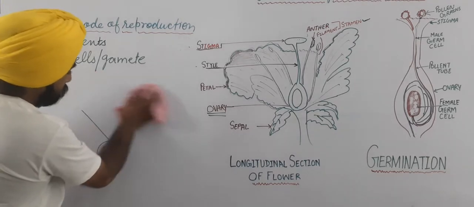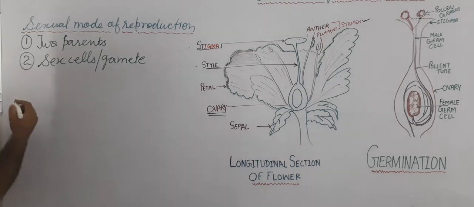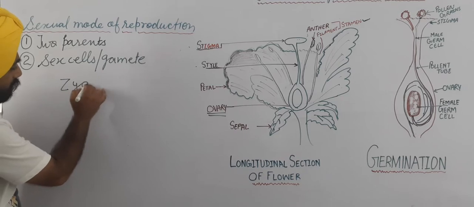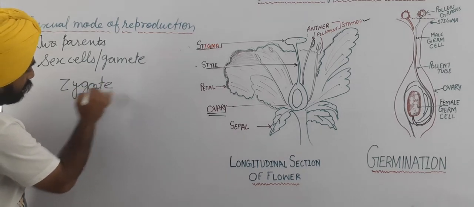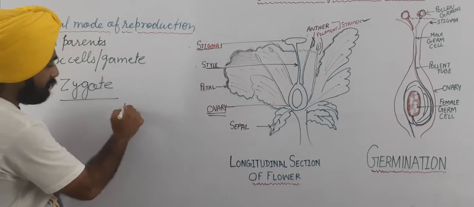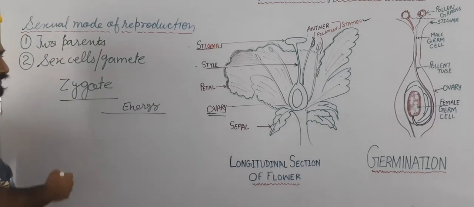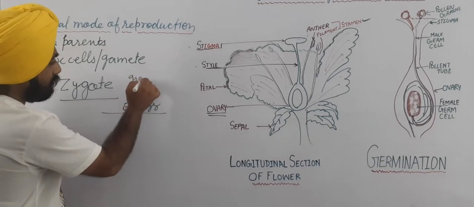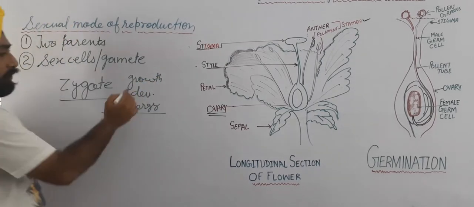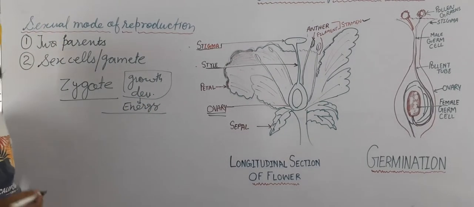And the next is, we had discussed the new organism formed. Its first stage after fusion is called the zygote. At its initial stage this zygote requires some energy. Why does it require energy? It requires energy for growth and development. So from where does this zygote get the energy?